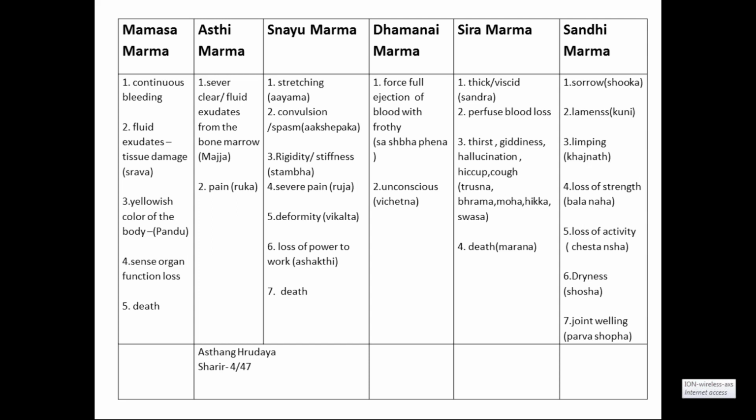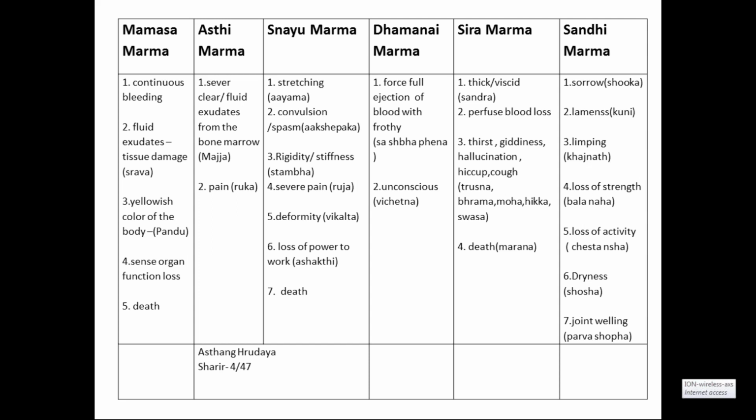So once the artery is cut, there is a forceful ejection of the blood, with Frodhi and Shabda, Fena, which they have used in Ashtanga Hridaya. Then, if there is severe loss of blood, hypovolemic shock, the person becomes unconscious, Vichetana. If severe blood loss is not treated, it may lead to death also.